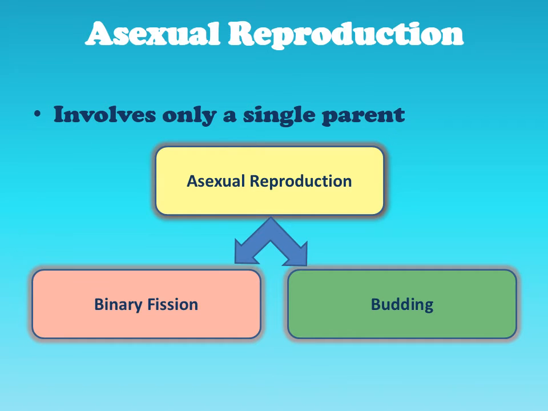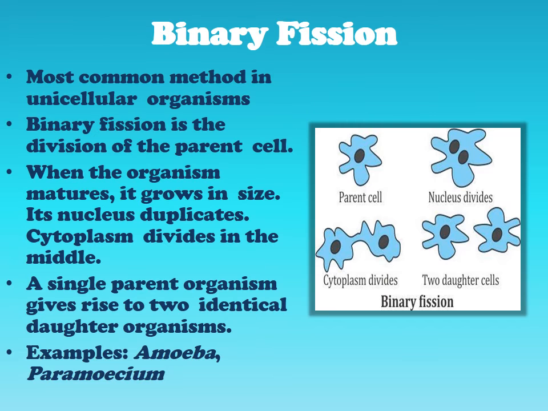Asexual reproduction. Involvement of only a single parent for reproducing is the method which comes under the category of asexual reproduction. There are 2 methods of asexual reproduction: binary fission and budding. Binary fission is the most common asexual method of reproduction which is used in primitive organisms like amoeba, paramecium and euglena.